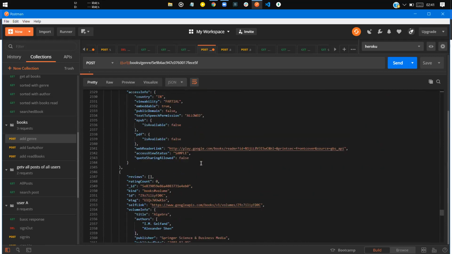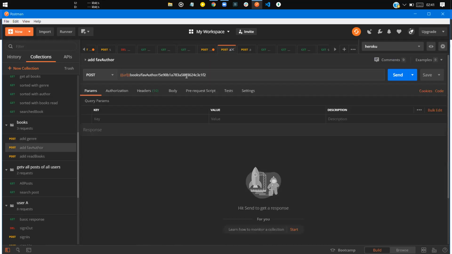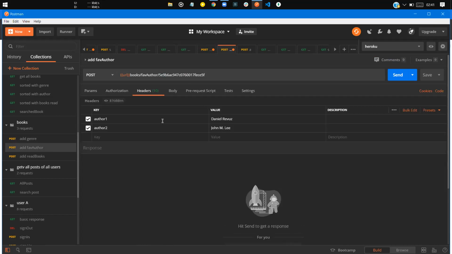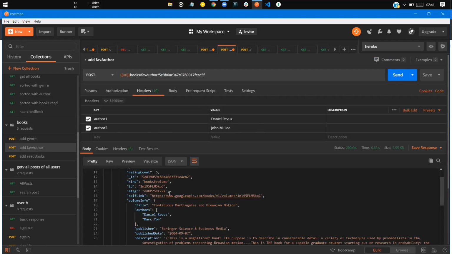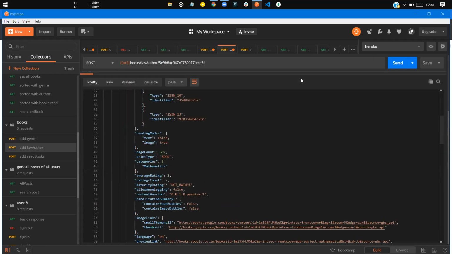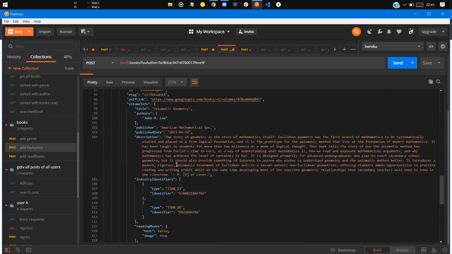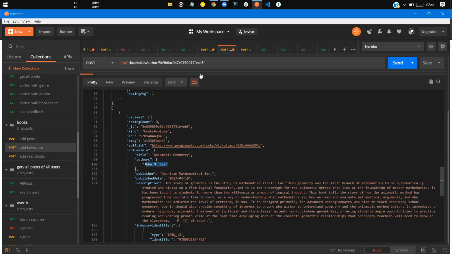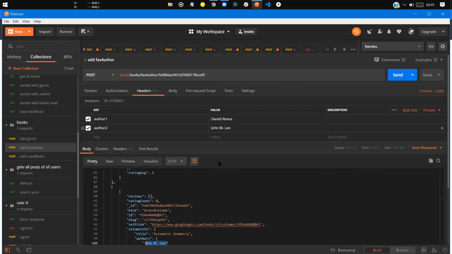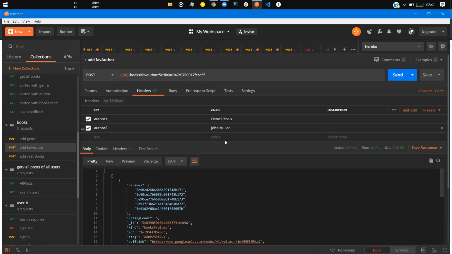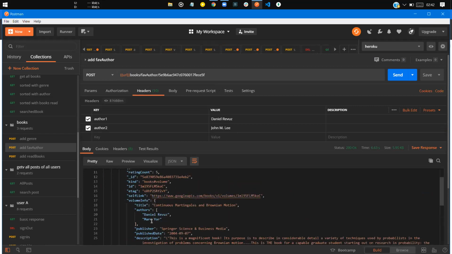Let's move on with adding favorite authors. Let's paste the user ID, and we have given two authors. The response would be similar, with books written by these two authors. These are the books according to those two authors, as you can see, John M. Lee and Daniel, and the reviews would be here.